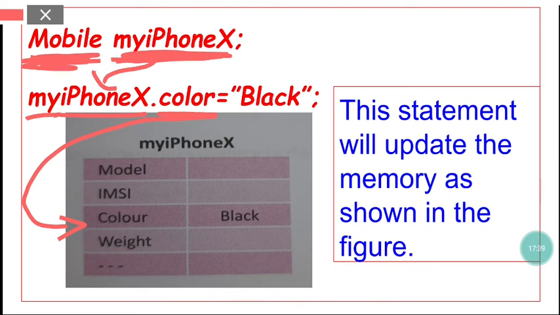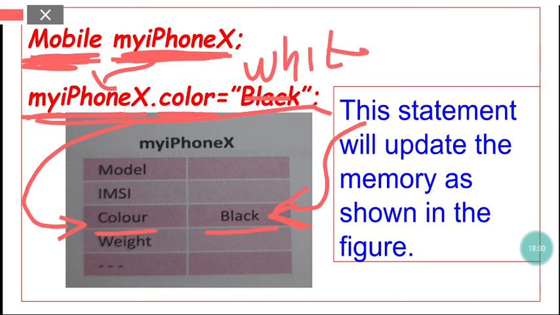If I write myiPhoneX.color equal to "black", what will happen? This statement will update the memory location with black. So the color of the object has become black. Suppose instead of black I had written "white" inside double quotes and then a semicolon. Then white would have been updated.